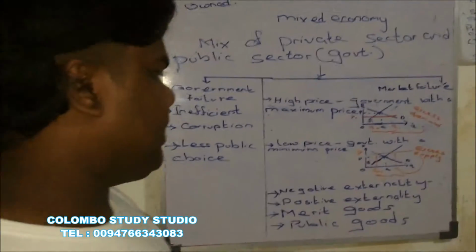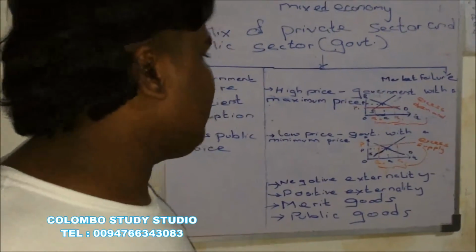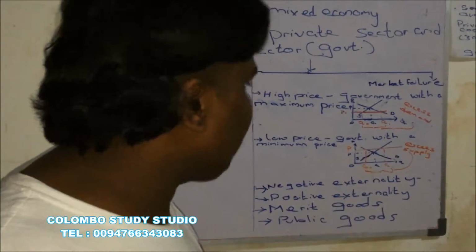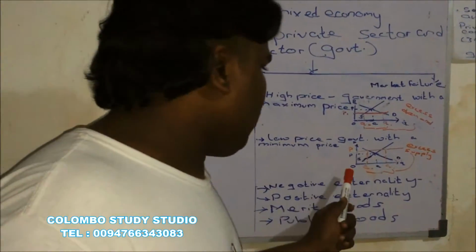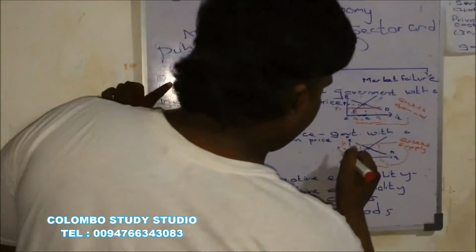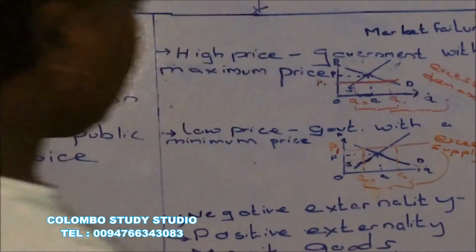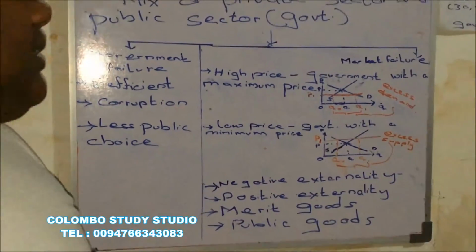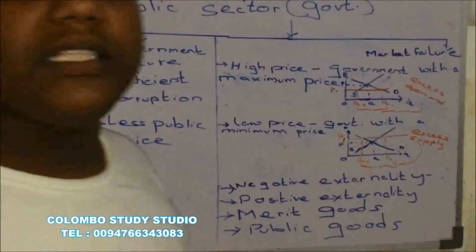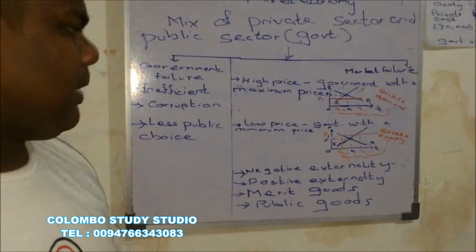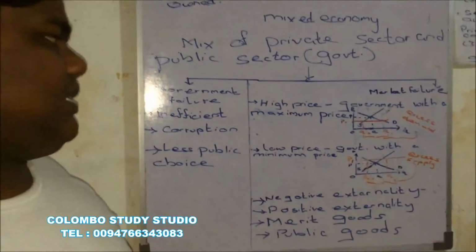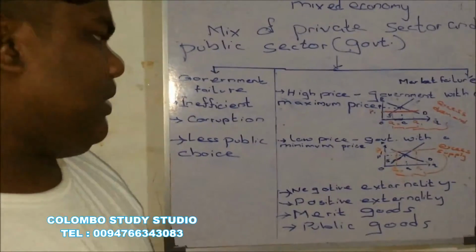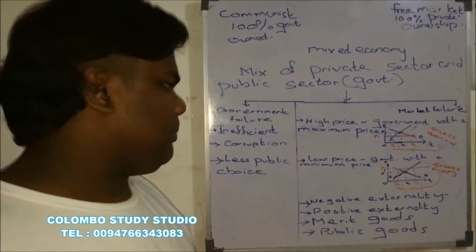So, how will the government intervene? The government will intervene with a minimum price. What is a minimum price? A minimum price is a price that is set above the market price. So in this case, OP is the market price and OP1 is the price that is set by the government. That is the minimum price set by the government. One of the problems with minimum prices is that it creates excess supply, which we will study in future chapters. So that's minimum price.